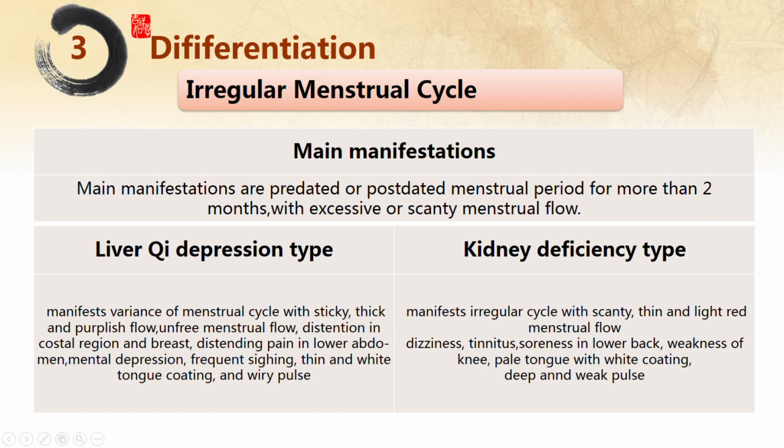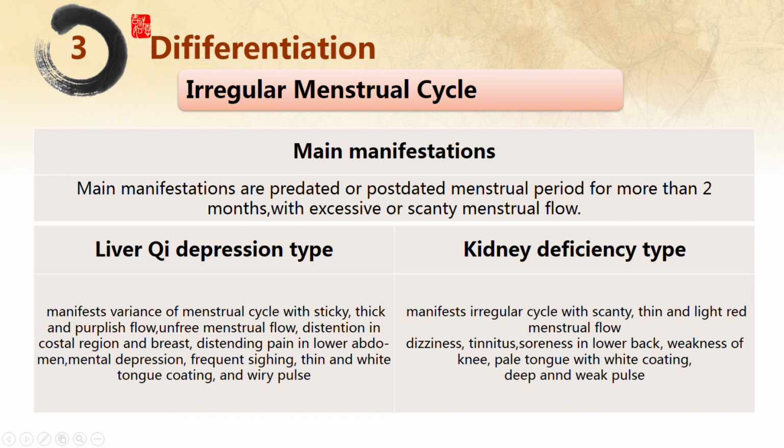Liver Qi depression type manifests disorder of menstrual cycle with sticky, thick and purple flow, unfree menstrual flow, distension in costal region and breast, distending pain in lower abdomen, mental depression, frequent sighing, thin and white tongue coating, and wiry pulse.